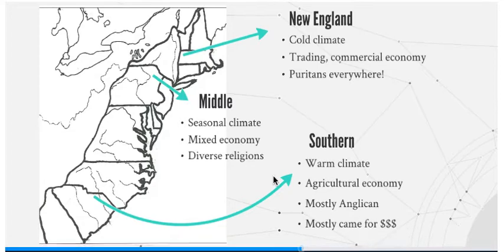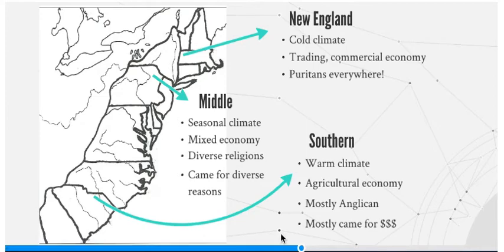And again, moving on up to the middle colonies, they're a mixed bag. They're here for mixed reasons. I'm so sorry. The word diverse is our friend today for the middle colonies. So they're here for diverse reasons. Some people settle here in Pennsylvania to be Quakers and be weird and not make little Quakers, but just recruit other Quakers. Fine, do your thing. If you want to go farm and not do the deed, fine, do your thing, okay? If you also want to be over here and you want to be Catholic and you want to be a trading person who lives in a port city in New Jersey, go for it. Okay, so they're here for diverse reasons.